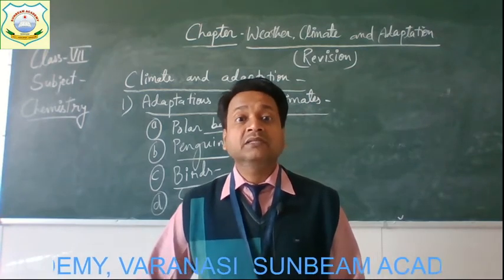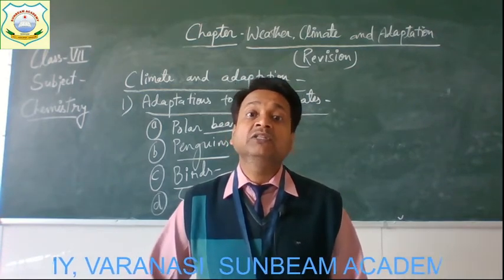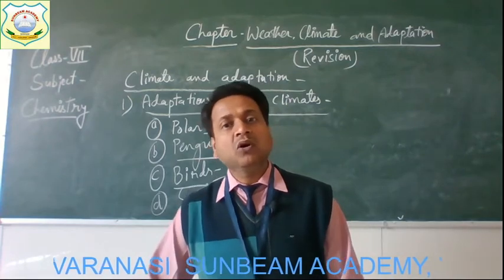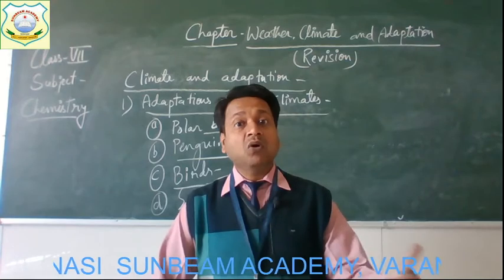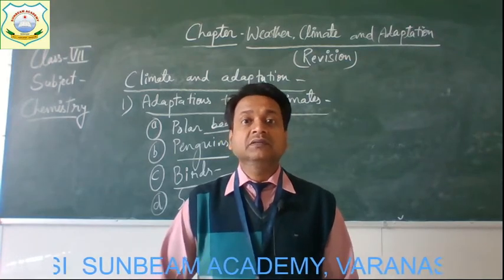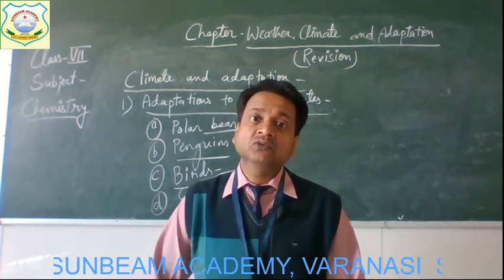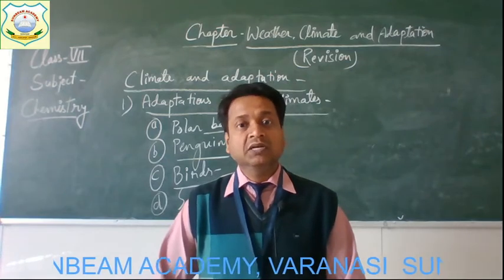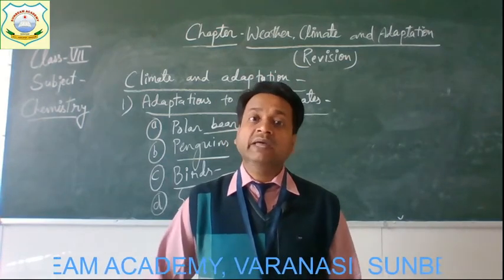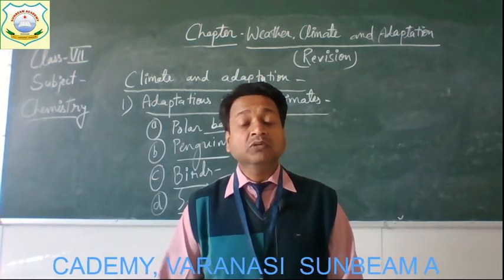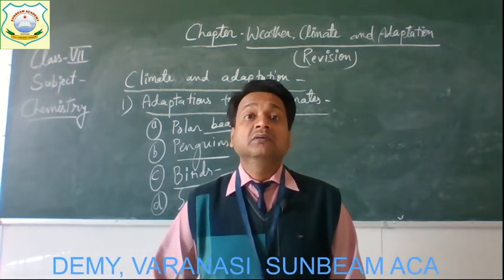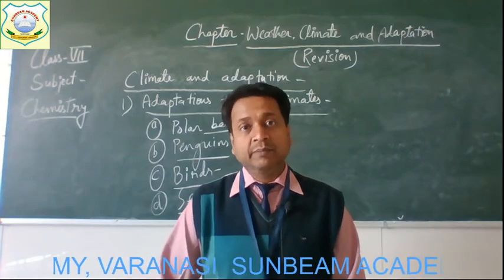Some mammals hibernate during the winter months to reduce the loss of heat. So because of all these adaptations, animals are able to survive in cold climates. Alright children? Now come to the adaptations of animals to hot climates.